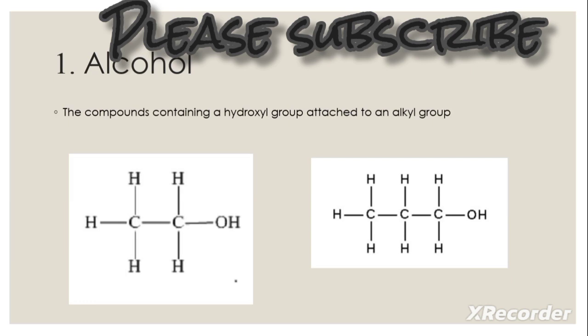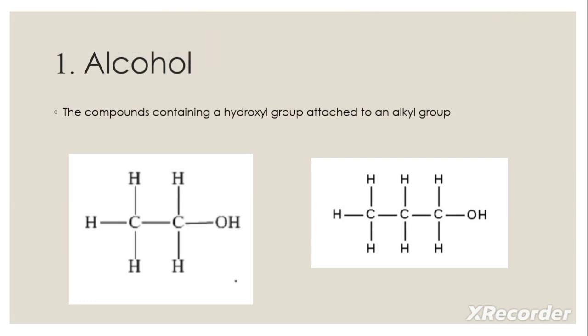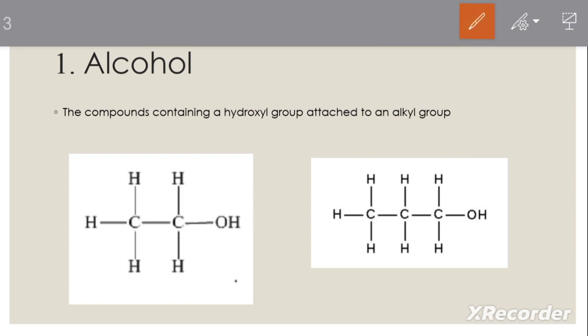The first type of compound that we should discuss is alcohol. We have discussed alkanes, alkenes and alkynes previously, so I'm not going to discuss them here. Except for them, we will start from alcohol. If we take a hydrocarbon and replace one of its hydrogen atoms with an OH group, then we consider it to be an alcohol.